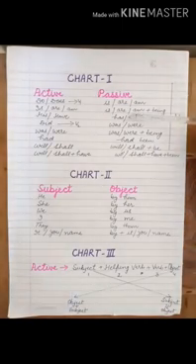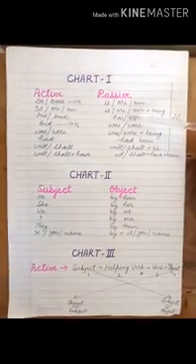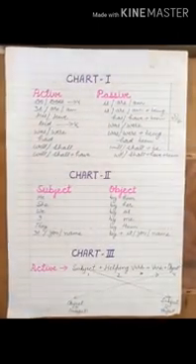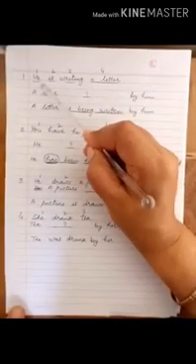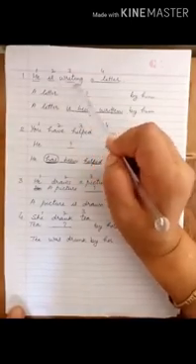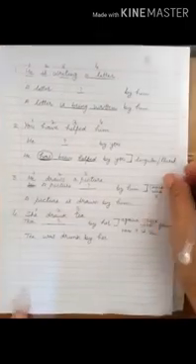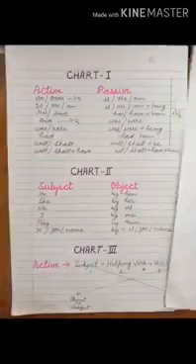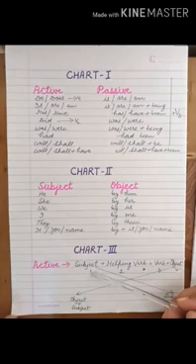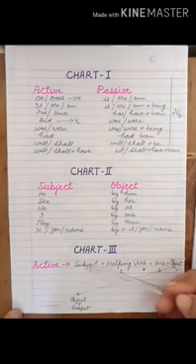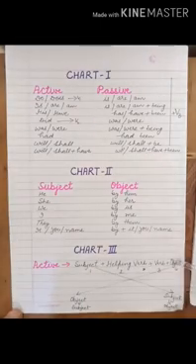So I will give you a few examples to learn the voice. So here is first sentence. He is writing a letter. So according to our third chart, I told first one will come into last and last one will come on the first place.